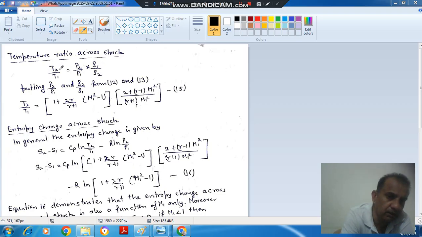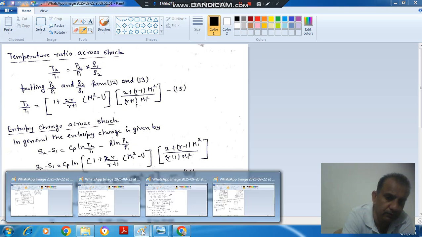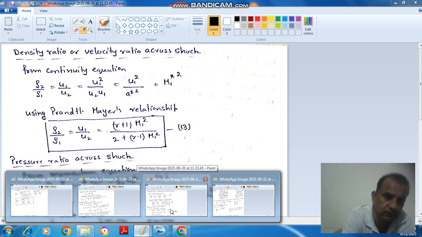So from the state equation we have T2 by T1 is equal to P2 by P1 into rho 1 by rho 2, and P2 by P1 and rho 2 by rho 1 we have derived in the previous video in terms of Mach number, and these are equation number 12 and 13.